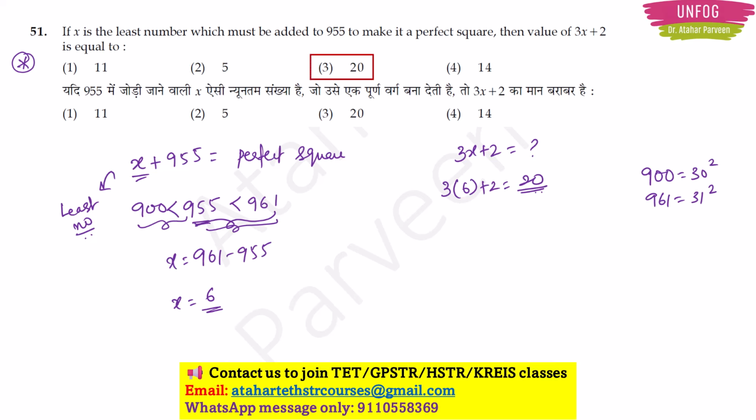Right. So you should know that in order to find the nearest perfect square, you should know squares and square roots nicely, or else you will be sitting and simplifying just to find the nearest perfect squares. So I advise you to learn at least up to 30 square by heart. That will save a lot of time in your exam.